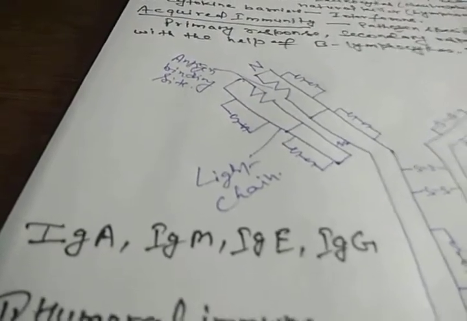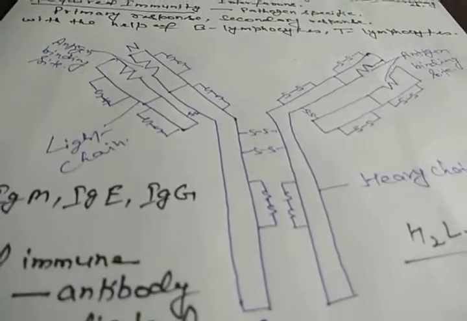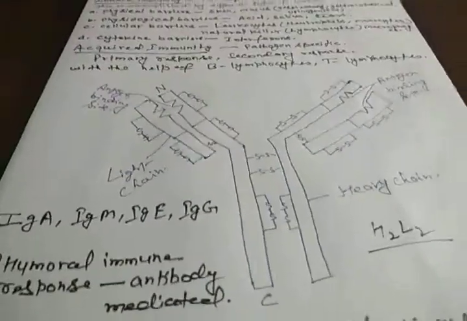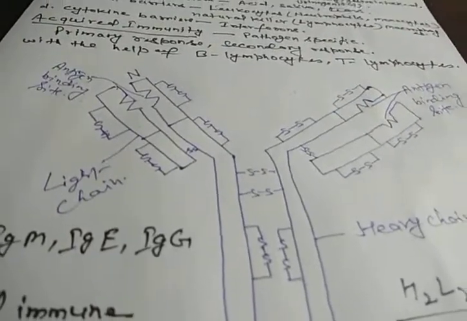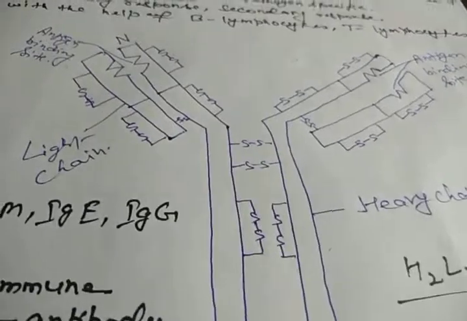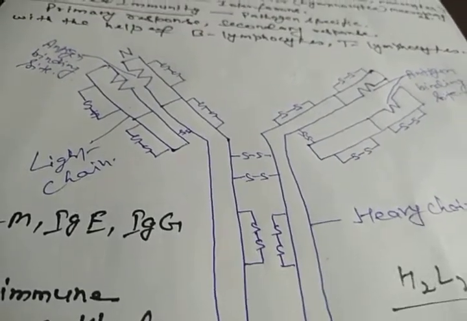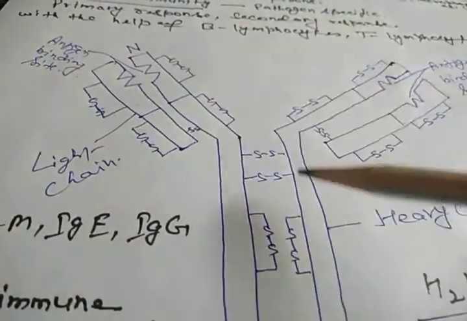So there are different types of antibodies, and now you can see the structure of a typical antibody. This antibody is a molecule that consists of 4 peptide chains. Peptide chains means chains of amino acids. Now we can see that there are 2 light chains. This is one light chain, there is also another light chain, and 2 heavy chains.